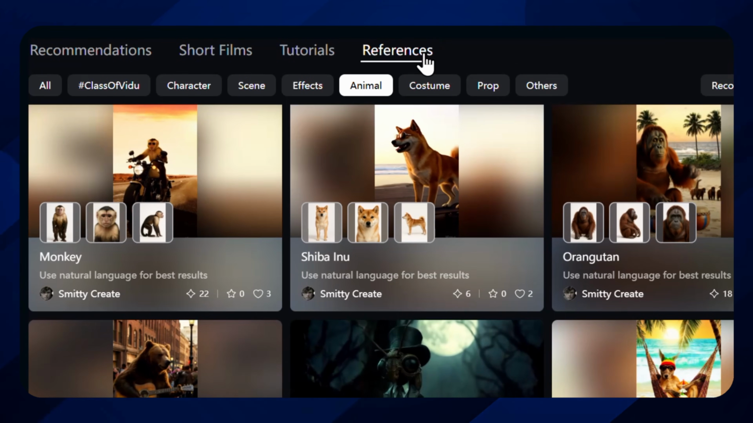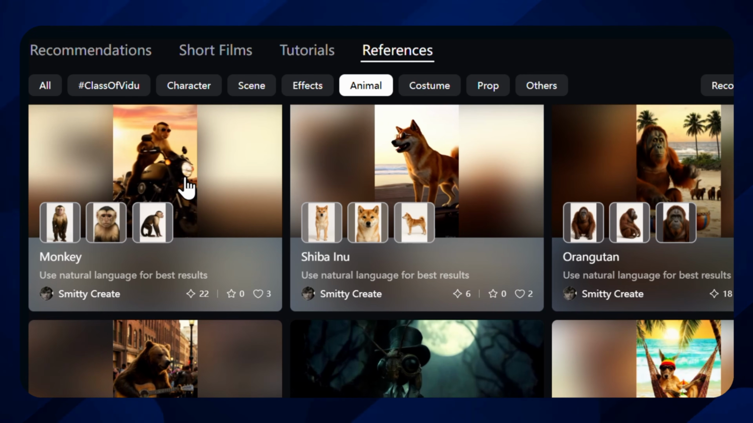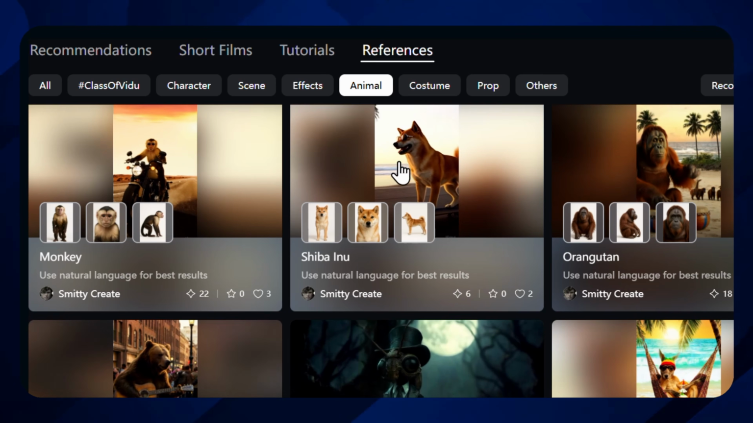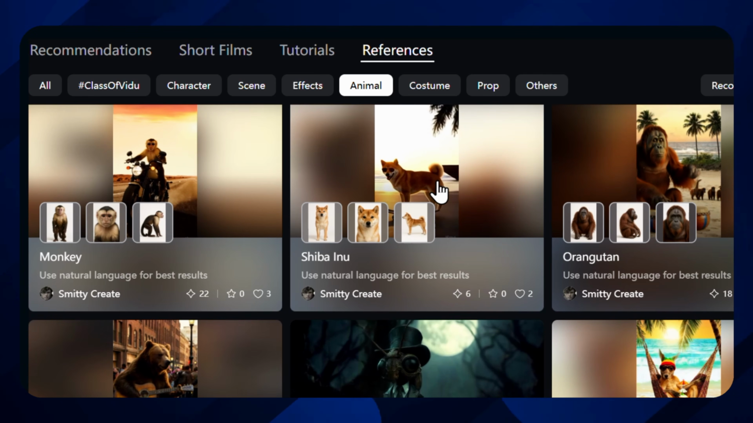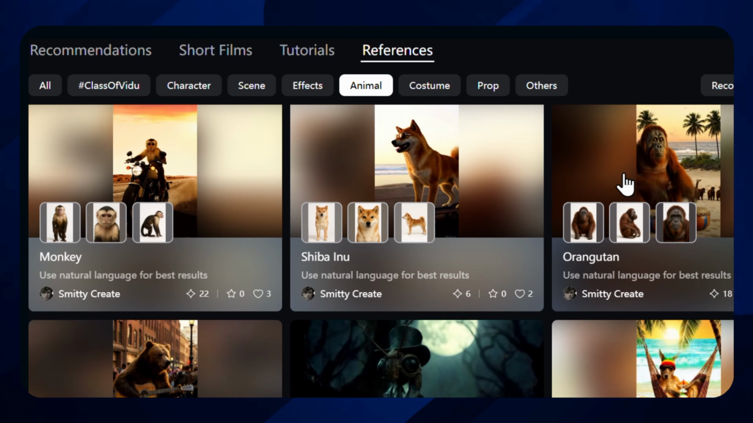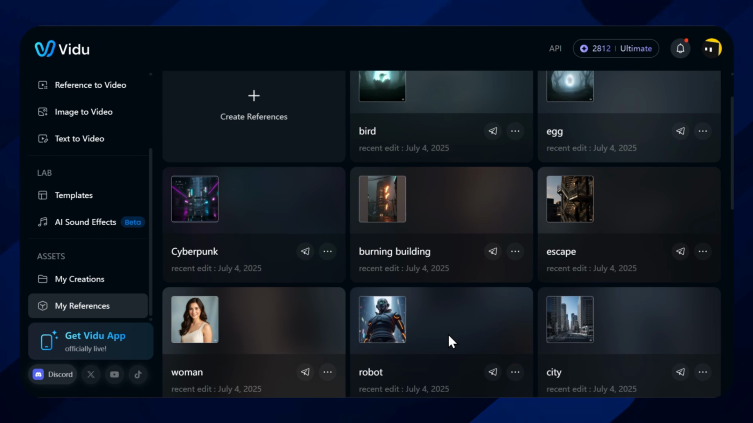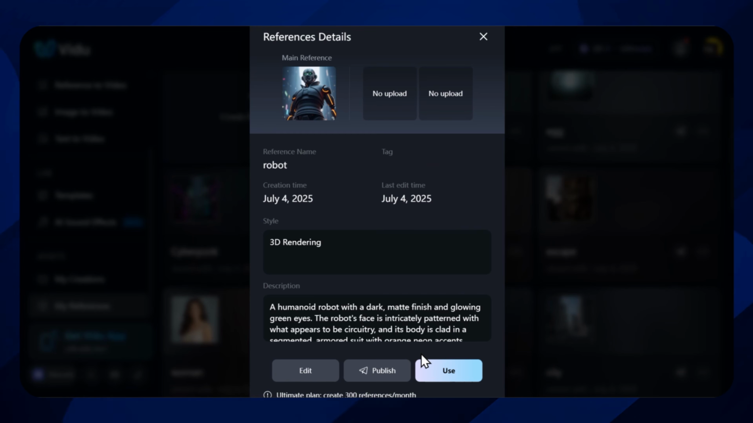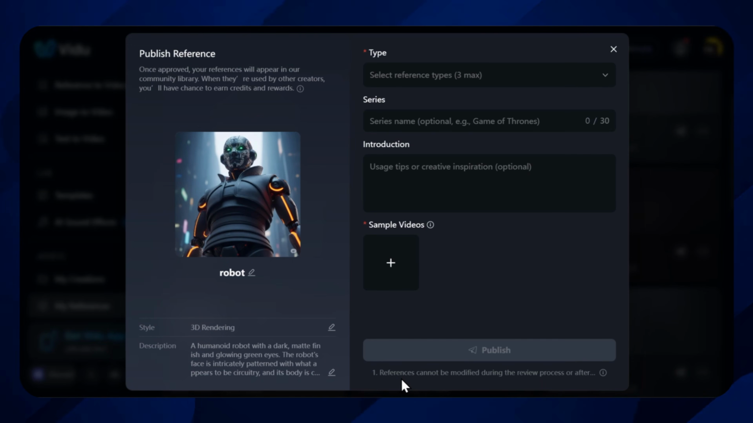resonance. And now for the bonus feature, community references and additional tools. First, let's connect with others through the Community References feature, which elevates reference to video by fostering a creative community. Start by browsing reference images shared by other creators, or even share your own to inspire others, making it even easier to create consistent content for popular characters or original designs.